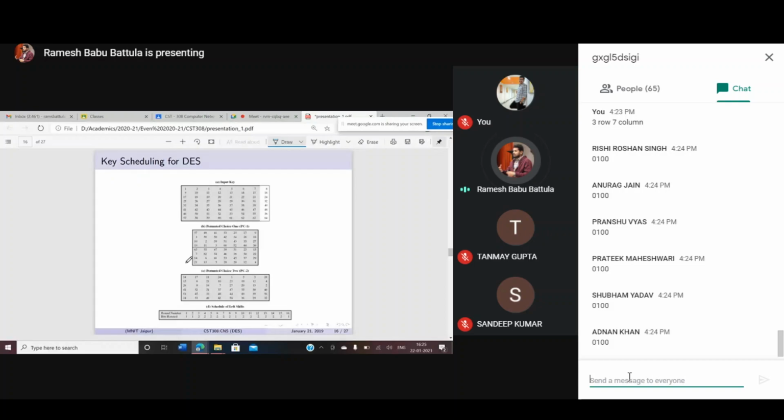Then the key scheduling algorithm. I told you the input key consists of how many bits? 64 bits. You arrange it like this and discard the last column. If you discard the last column, how many bits are there in your input key? 56 bits only. That 56 bits you provide as input to permutation choice. Why? Because your 28 is there. Finally, 48 bits only need to be produced. That means further you need to reduce.